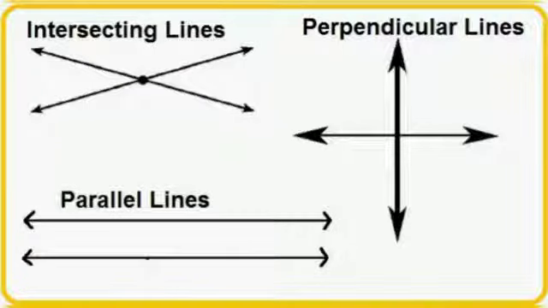Now comes the intersecting, perpendicular and parallel lines. Parallel lines are very simple. You all are aware of it. Two lines which are going parallel to each other with the same amount of difference are called parallel lines. They do not meet at any point.